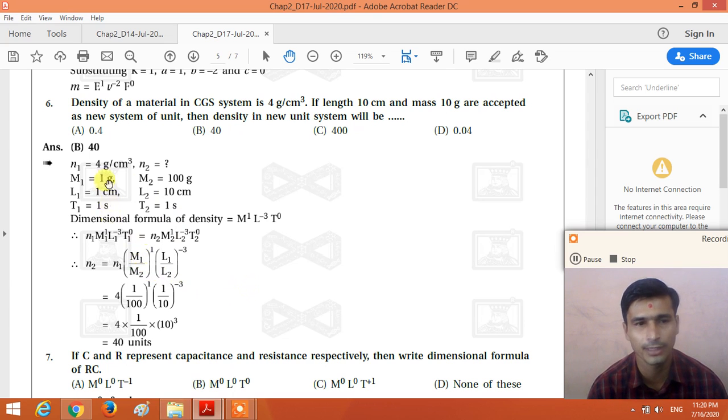The value of M1 is 1, the value of M2 is 100, the value of L1 is 1, the value of L2 is 10. So if you calculate this, we get the answer 40 units. So in the new system of units, the density is 40 units.